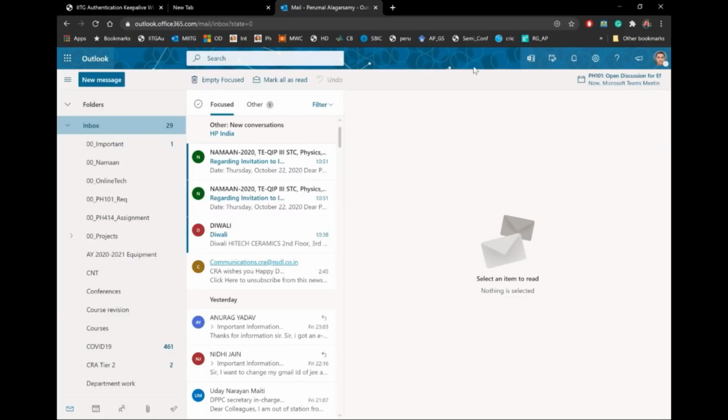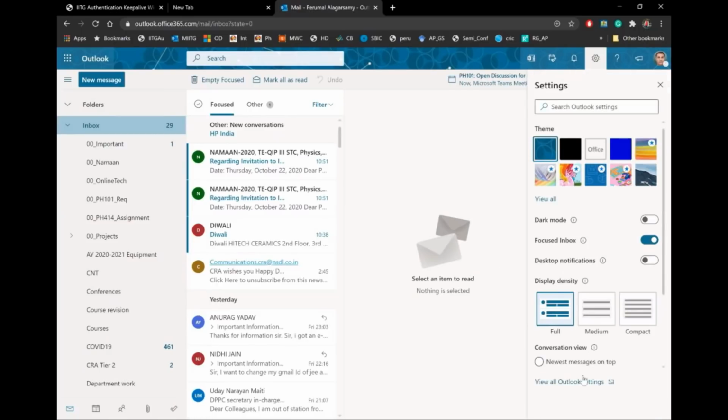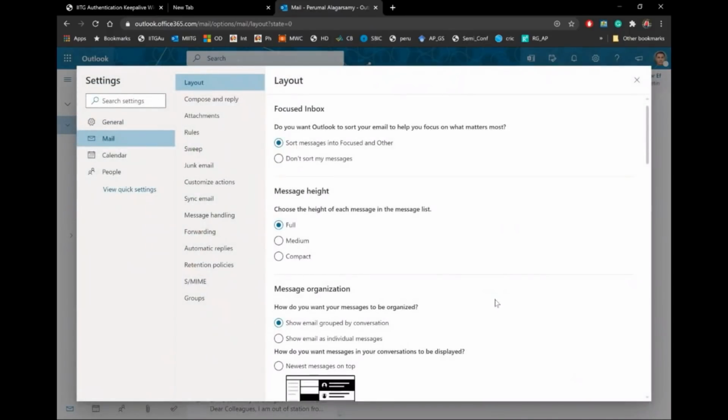So what I'm going to do, you can set rules for it. So we have created Naman here. So here is your setting. You can play with a lot of information. So just press the settings and then you see View all Outlook settings. Just click here and then you will see a window. Then you can generate a rule or rules.